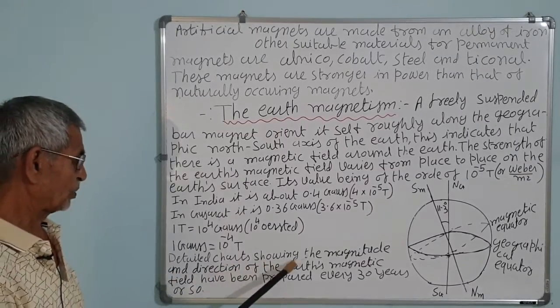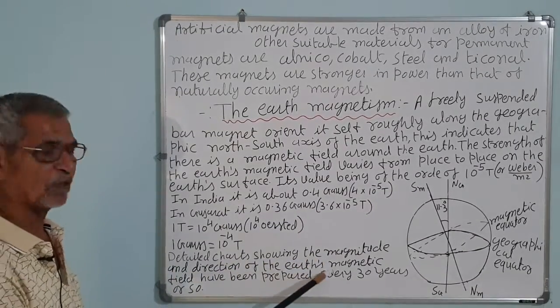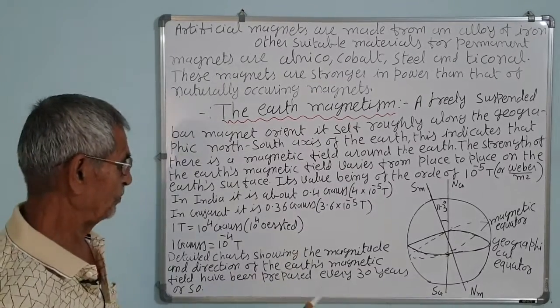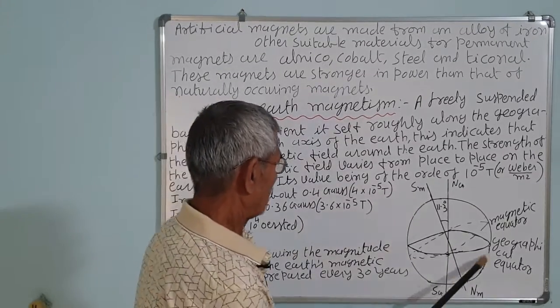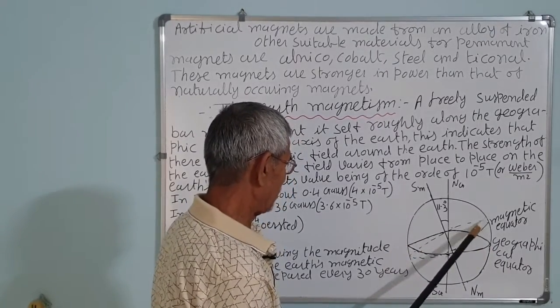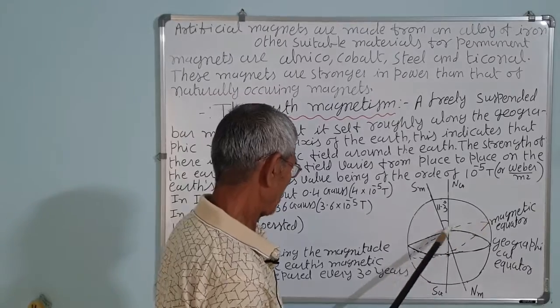Now, detailed charts showing the magnitude and direction of the earth's magnetic field have been prepared, every 30 years and so on. This is a diagram. This is the geographical equator. This is the magnetic equator.